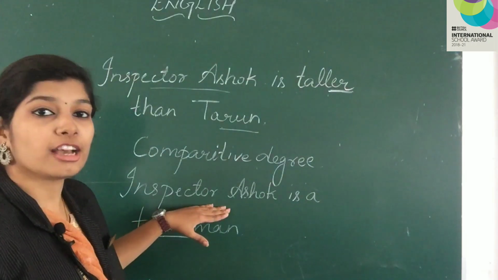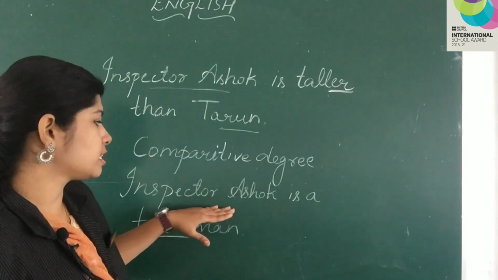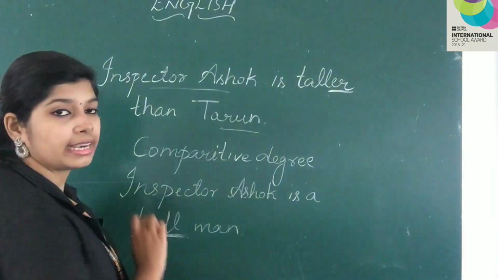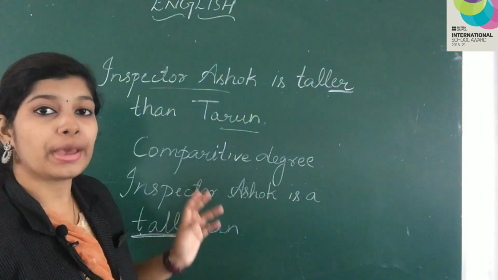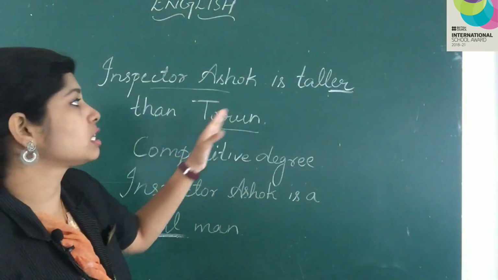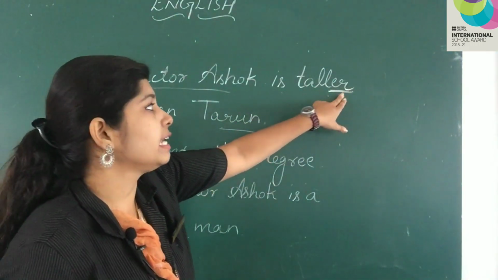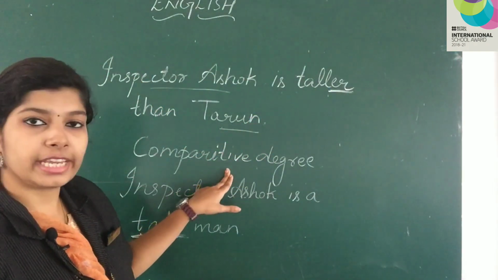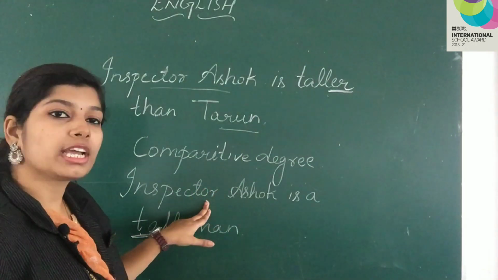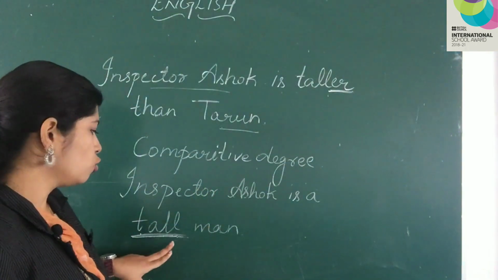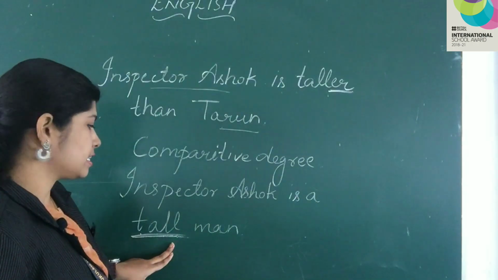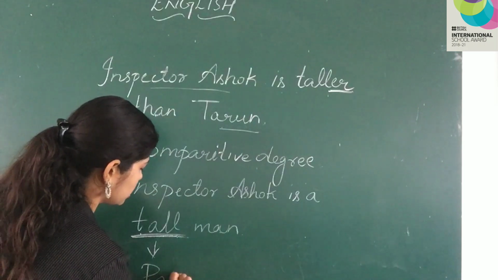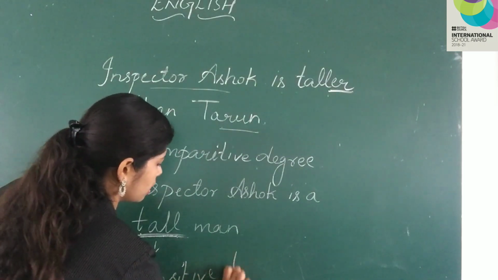So Inspector Ashok is the only person in the sentence. So I will use the positive degree, that is tall. When I was comparing between two people, I used taller, I added ER to the original form of the adjective. So it became the comparative degree. Now when I am only talking about Inspector Ashok, I used the adjective tall. So it is the positive degree.